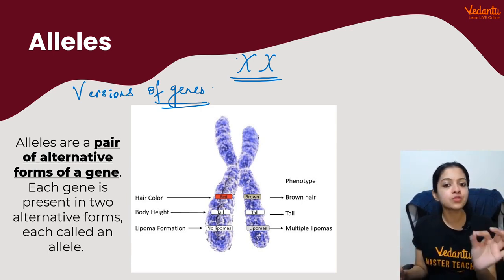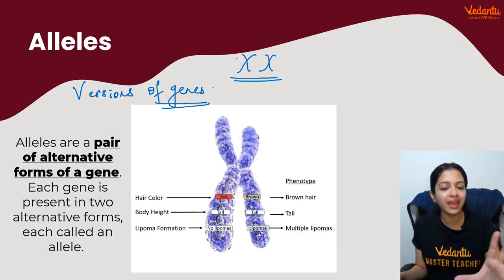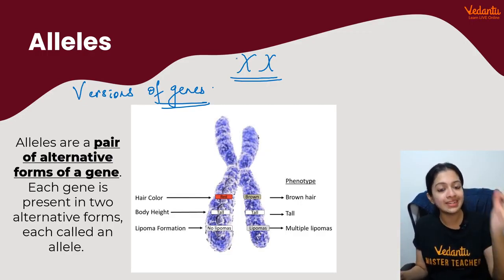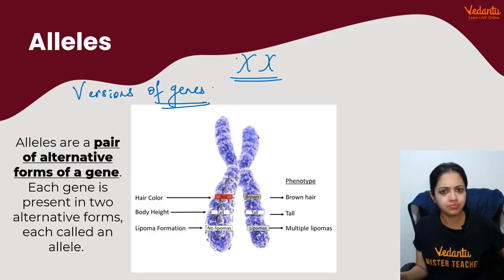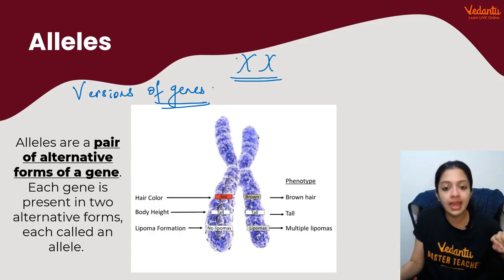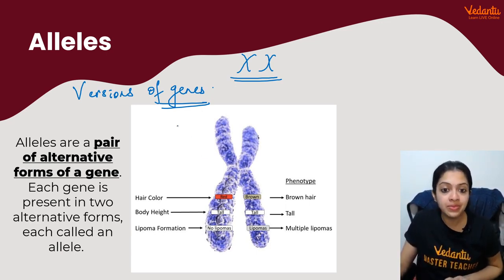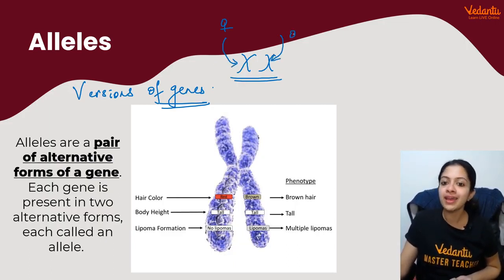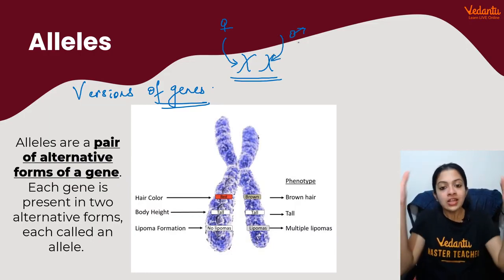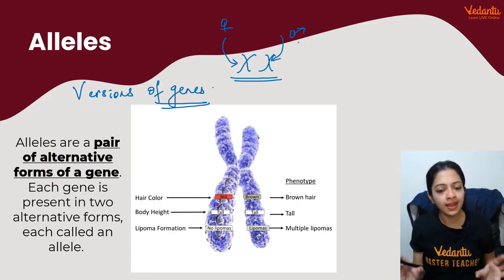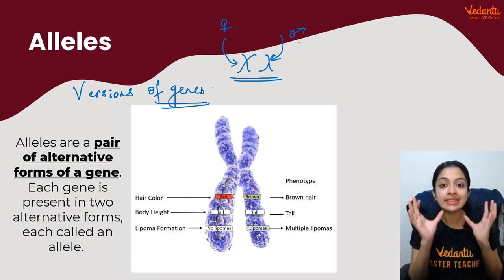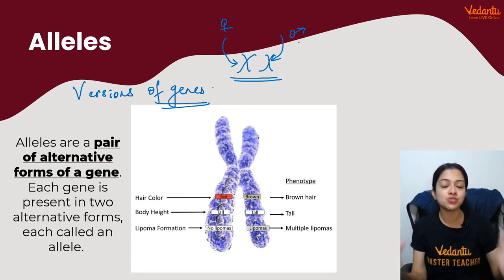Say, for example, I am zooming into chromosome pair number 1, inside a typical diploid human cell, maybe like a skin cell or something like that. I would see that one pair would obviously be comprised of two members. Where am I getting these members from? One member, I get it from my mom. The other member, I get it from my dad. So in every human being, this arrangement remains the same, pair 1 to pair 23.